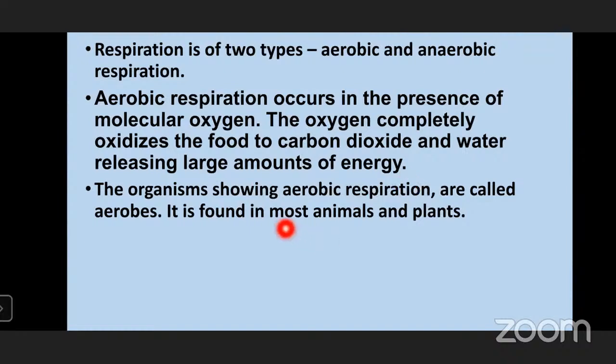So the organisms which show aerobic respiration are called aerobes, means they can respire only through aerobic respiration. They cannot respire in the absence of oxygen. So those organisms which respire only in the presence of oxygen are known as aerobes. And what are the examples? It is found in most of the animals and plants. So most of the animals and plants on earth are aerobes, that is, they will undergo aerobic type of respiration.